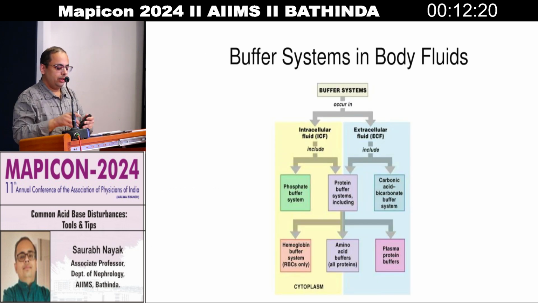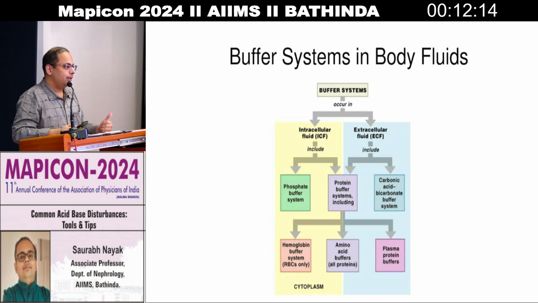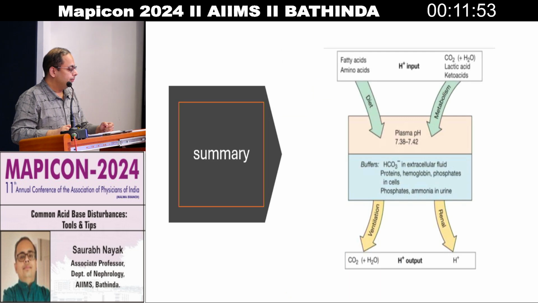Now, if you look into the buffer systems of our body, there are intracellular buffers. The main intracellular buffer is phosphate, as in ATP. Then we have proteins inside the cells, for example hemoglobin in the RBCs, and amino acids. All proteins can buffer if they have histidine residues; they can buffer H plus. Then in extracellular fluid, the main buffer is carbonic acid, which is there in intravascular fluid also. And then you have plasma proteins like albumin in the vascular space.